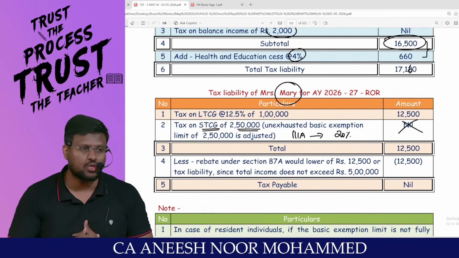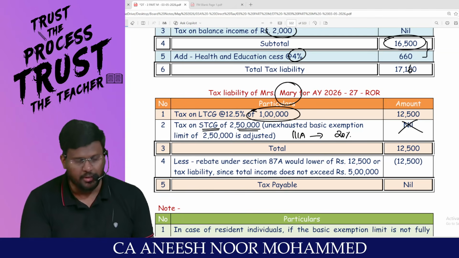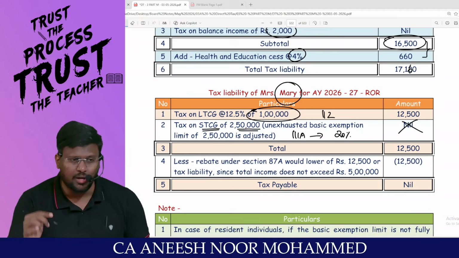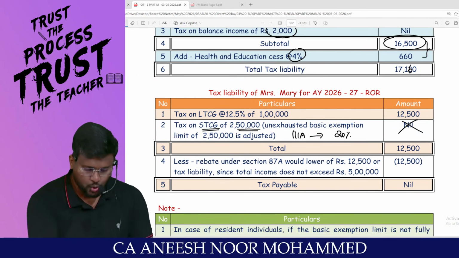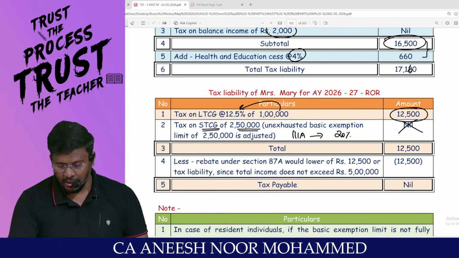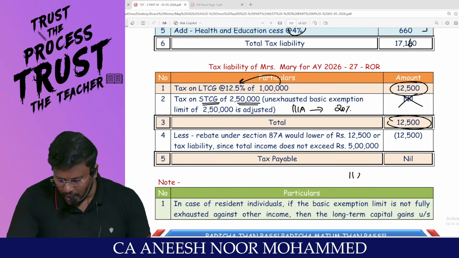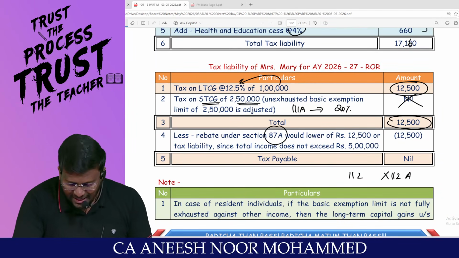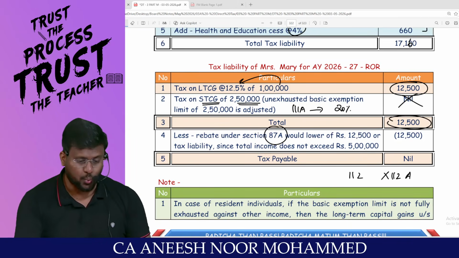There is no unexhausted basic exemption limit. If there was something, we can knock off against long-term capital gain, but nothing is there. This long-term capital gain is covered under 112, not under 112A. If it is 112A, only the excess over 1,25,000 would have been taxable. So 1 lakh into 12.5% comes to 12,500. Am I right, sir? Sir, 12,500. Since this is covered under 112, not under 112A, rebate under 87A is possible. Rebate under 87A is because this is what route?